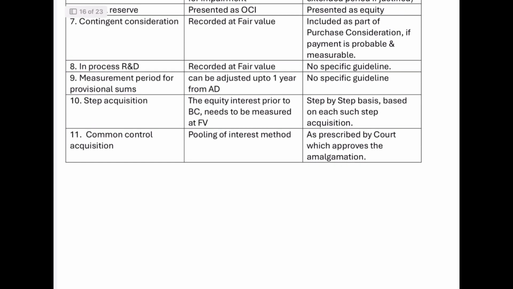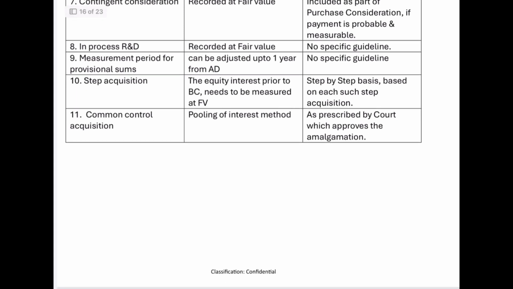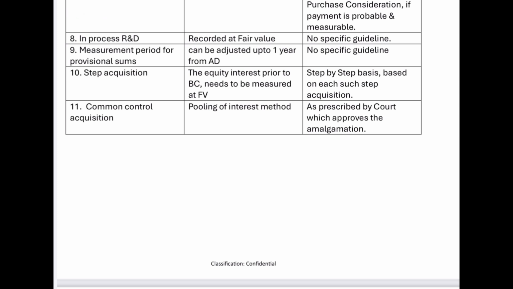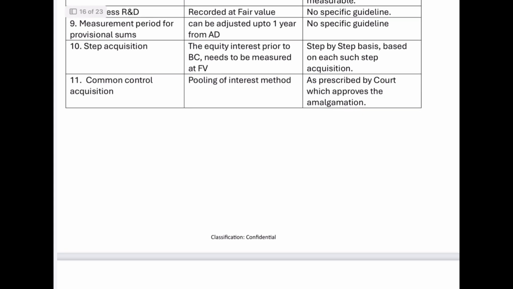And in process R&D is recorded at fair value under Ind AS 103, but there is no such guideline under Accounting Standard 14. And measurement period for provisional sums can be adjusted up to 1 year from the acquisition date under Ind AS 103, but there is no such guideline under Accounting Standard 14.